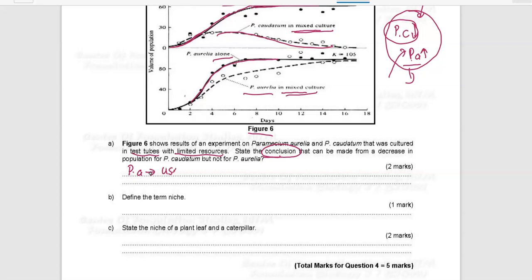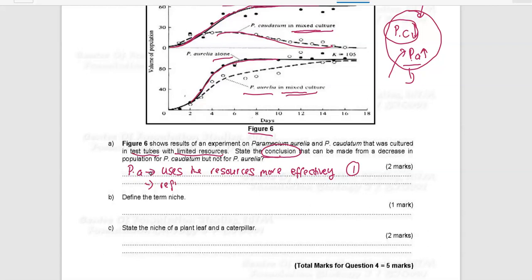So that is the first mark. For the second mark, you can also state that because Paramecium aurelia can use the resources more efficiently, therefore the Paramecium aurelia population reproduces more rapidly.